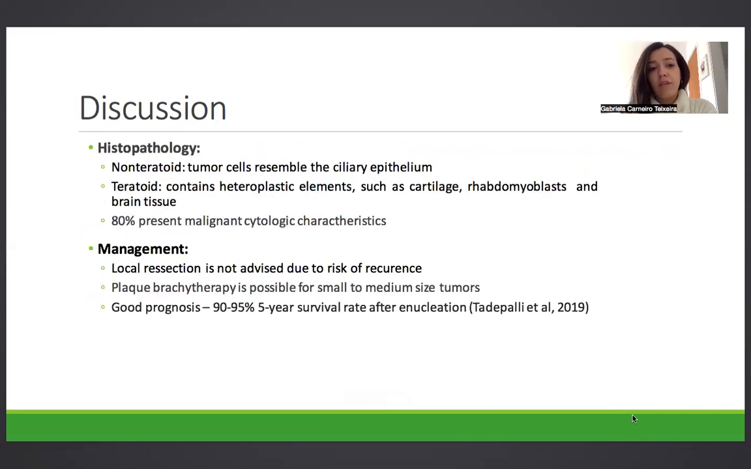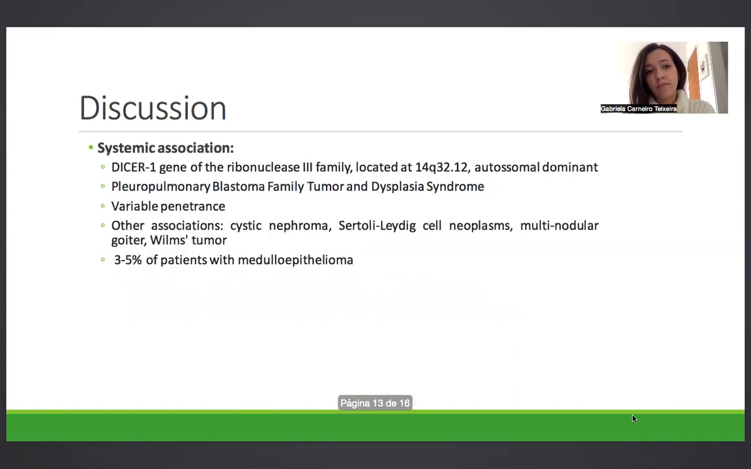The tumor can be non-teratoid in the histopathology when the cells resemble the ciliary epithelium, or teratoid, containing heteroplastic elements such as cartilage, rhabdomyoblasts, and brain tissue. And 80% present malignant cytologic characteristics. For the management, local resection is not advised due to risk of recurrence, and plaque brachytherapy is possible only for small to medium-sized tumors. It presents a good prognosis. 90 to 95% present a 5-year survival rate after enucleation.